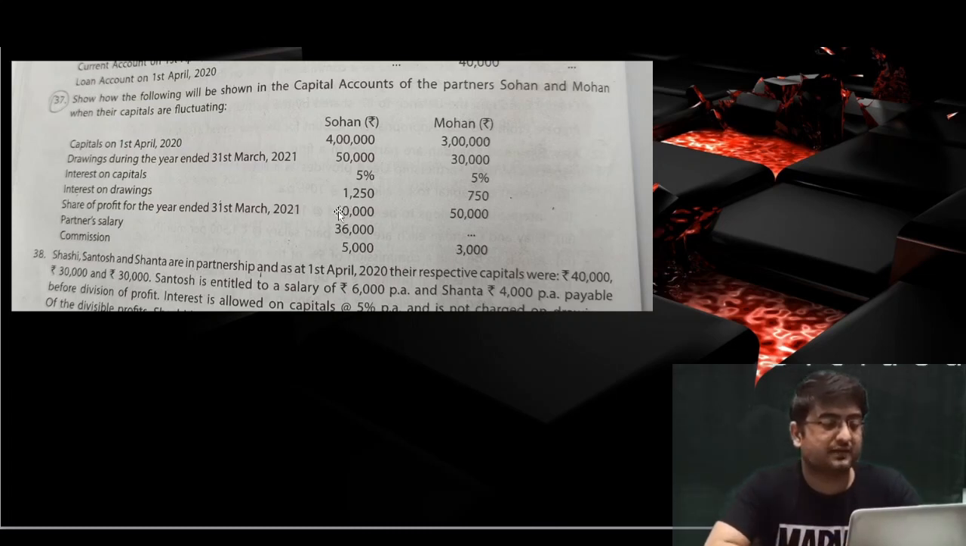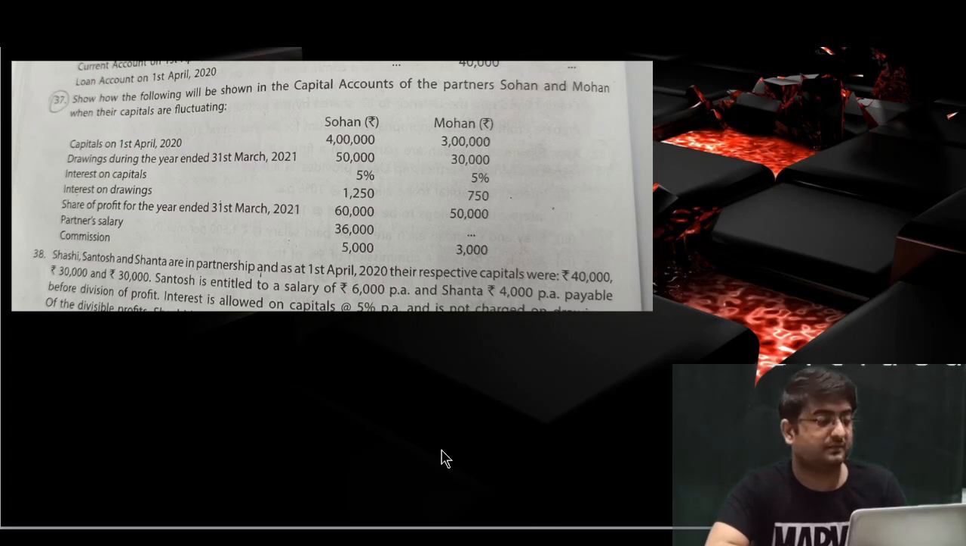Share of profit for the year ended 31st March 2021. We can simply give this amount as the divisible profit. Partner salary 36,000 to Sohan only, and commission 5,000 and 3,000. So what we have to do, we have to simply prepare a PL appropriation account in this case, and since it is given that show these items in the capital accounts only, do not prepare the PL appropriation account, and do show all this amount in partners' capital account.